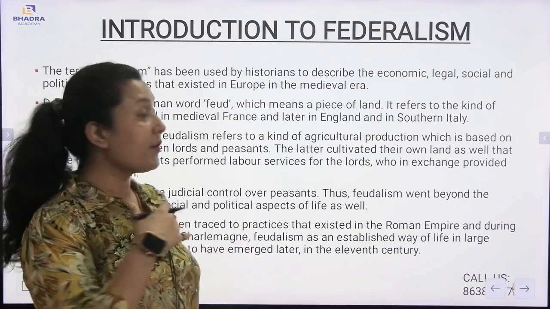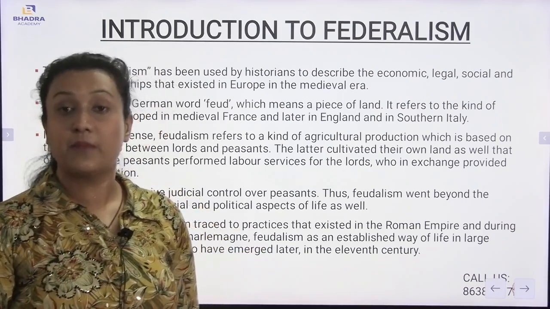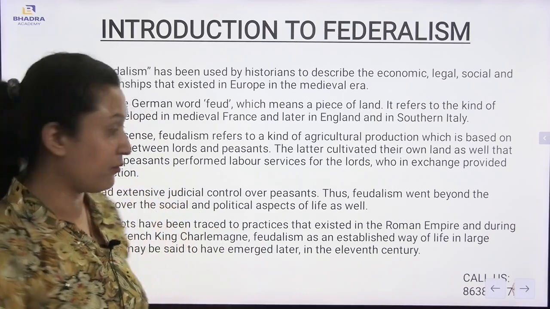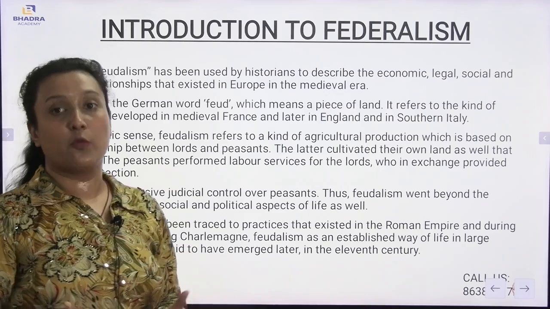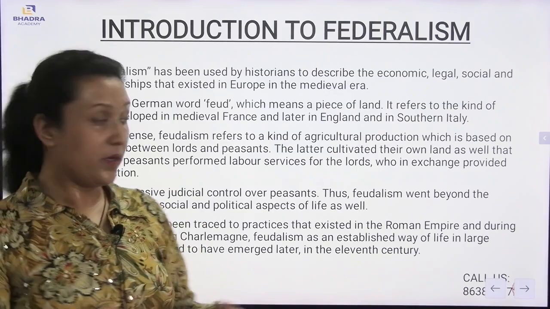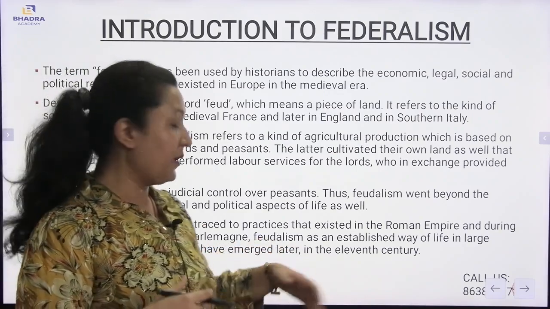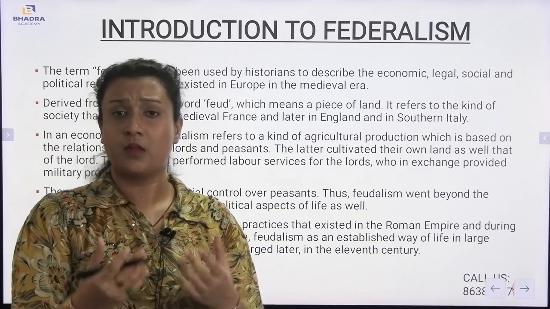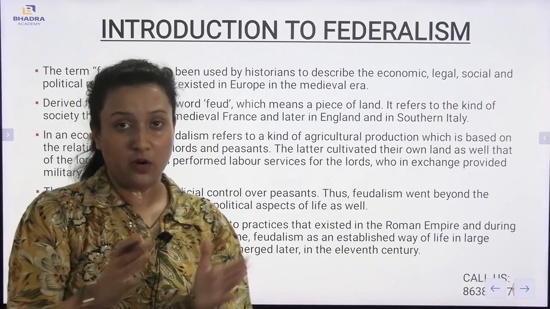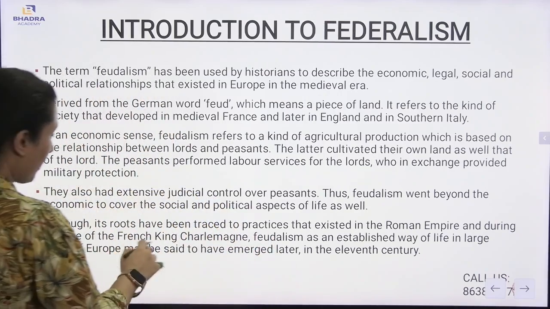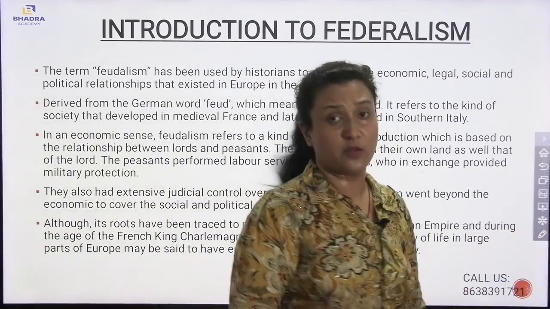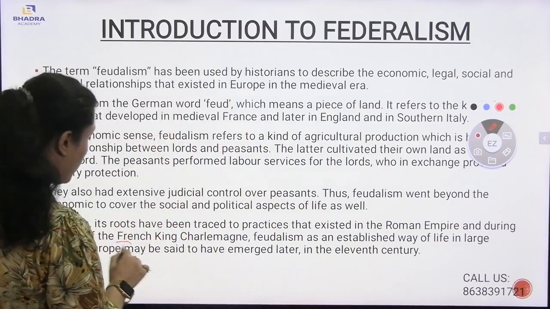Now, as we have heard, feudalism came during the medieval period, especially in parts of England and also in parts of France. Slowly, it existed in the Roman Empire as well. In the Roman Empire itself, this word had become very common. Later, during the 11th century, it became more common. So here, one of the French kings, Charlemagne, was also a part of feudalism. You see, Charlemagne also had the feudalism system.